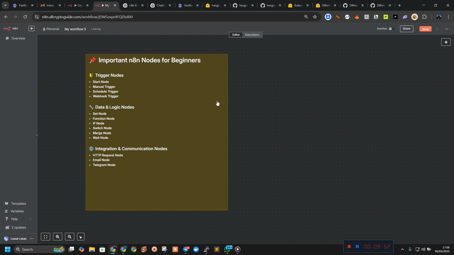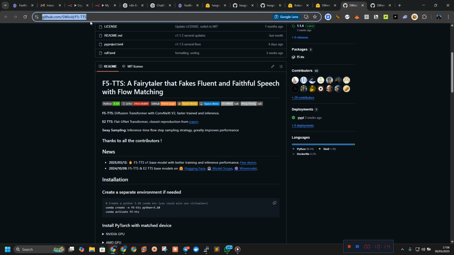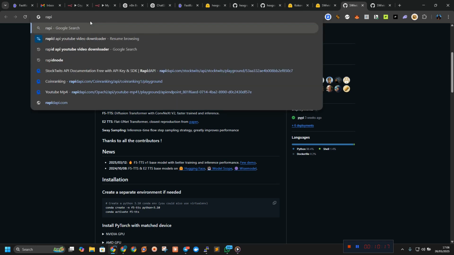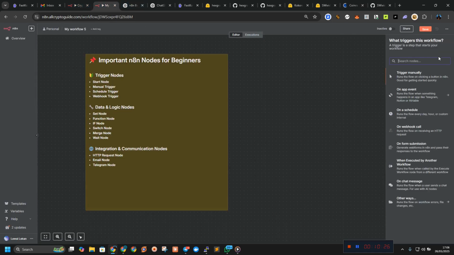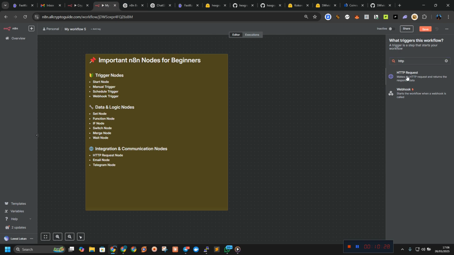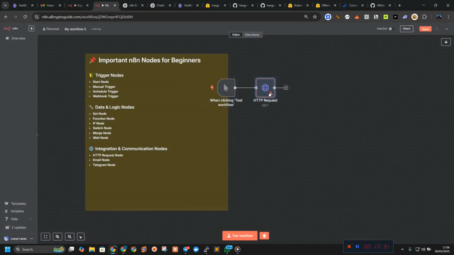Now we have what we call the integration and communication nodes. Number one, which I love to use, is the HTTP request node. This node connects your workflow to any API on the internet. It connects anything to your n8n. Let me use an example right here. I want to go to Rapid API and get something from it. Let me show you how to use this HTTP request node, because most of us won't know how to use it.